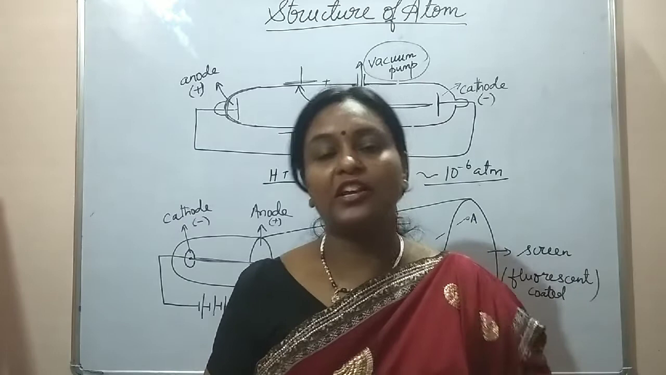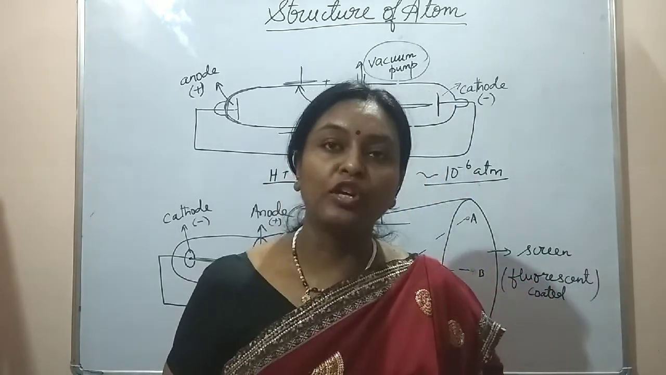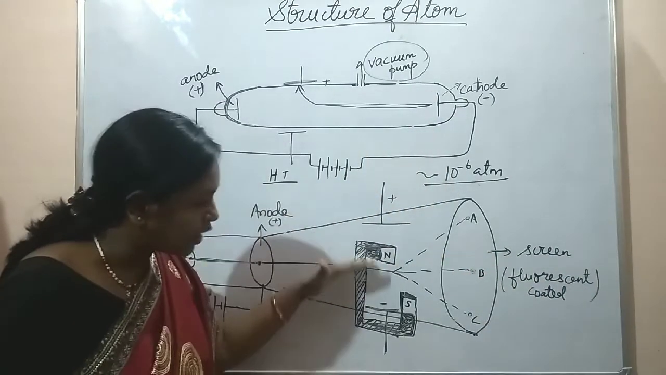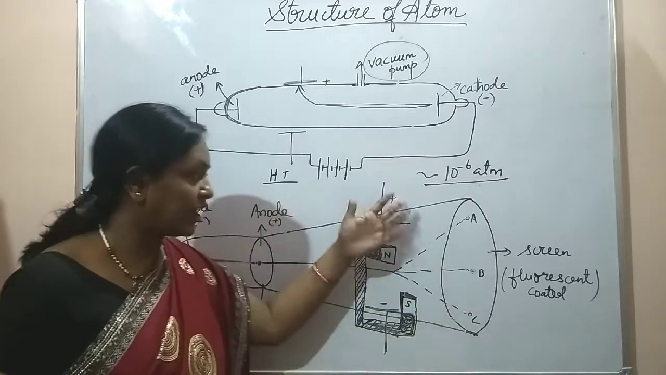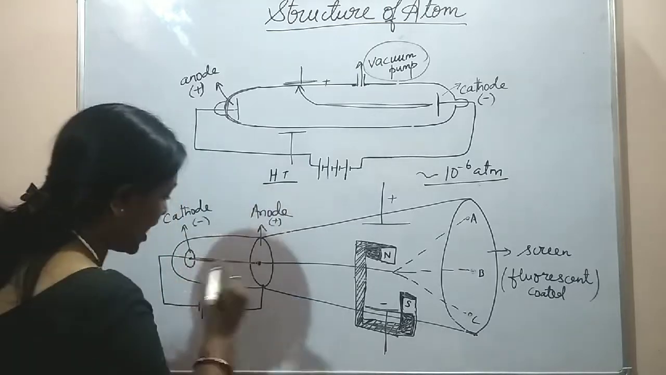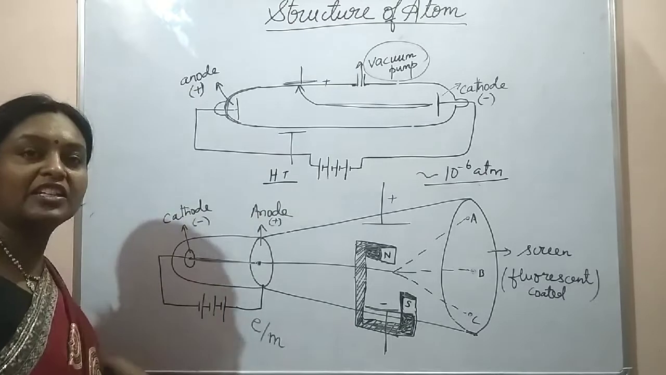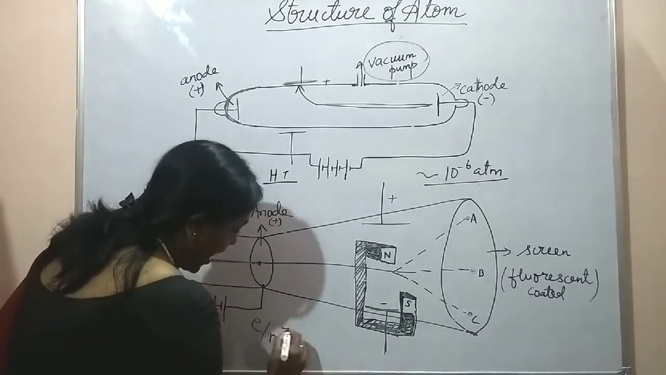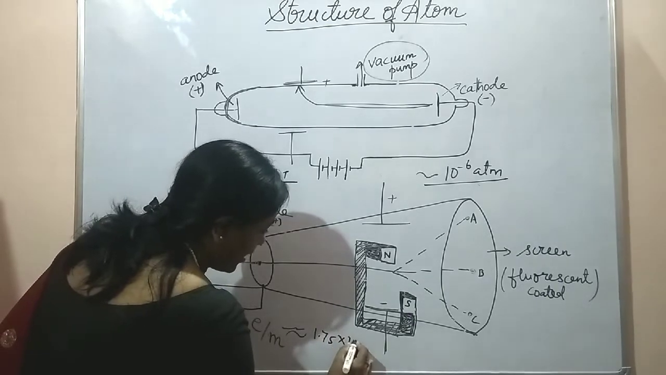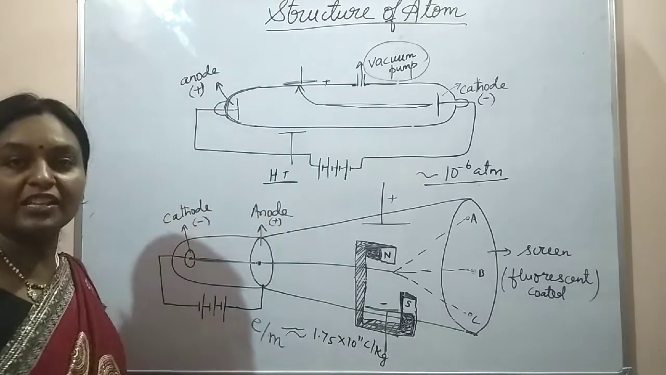So deflection is inversely proportional to the mass of the particle, and it is directly proportional to the strength of the electric and magnetic field. So by calculating deflection in electric and magnetic field, J.J. Thomson was able to calculate the charge upon mass ratio of the electron, and that was nearly 1.75 into 10 to the power 11 coulomb per kg.